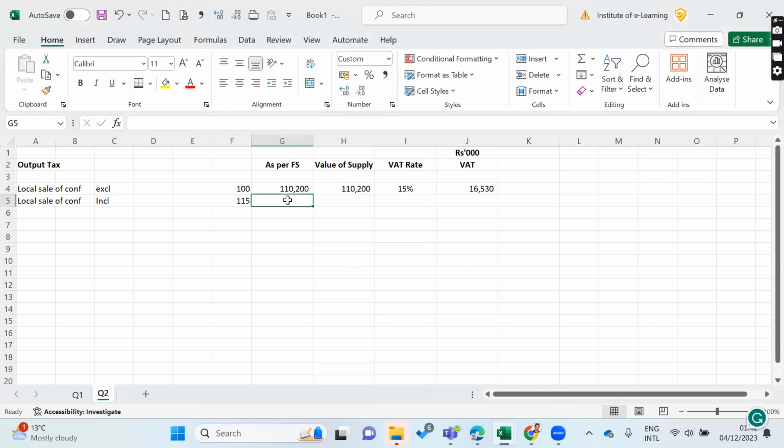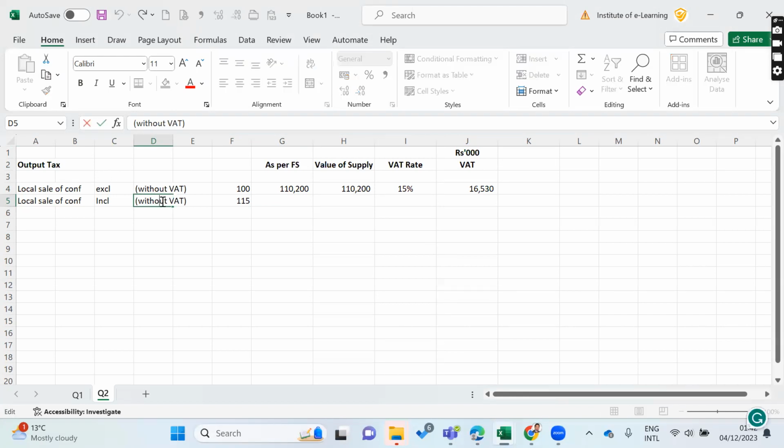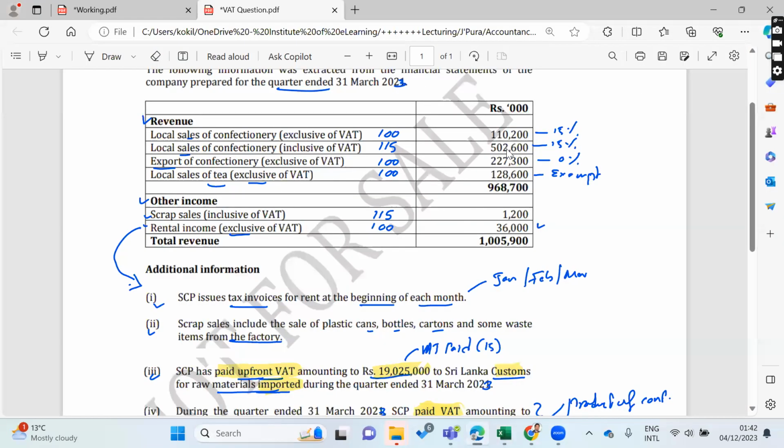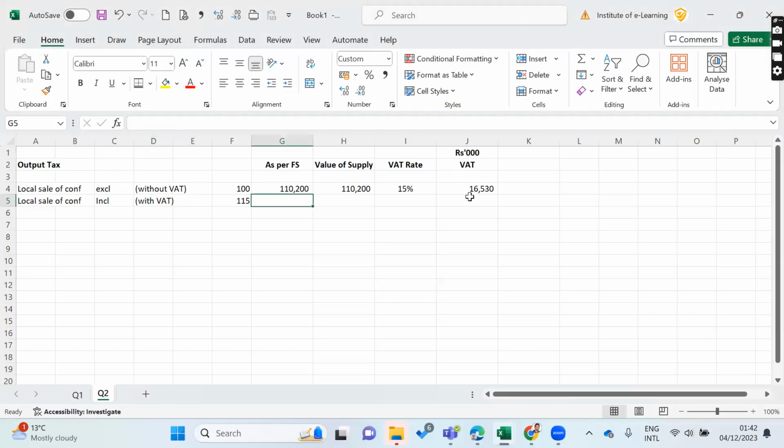Inclusive in the sense 150. Here we can say without VAT, here we can say with VAT. Here then 502,600.